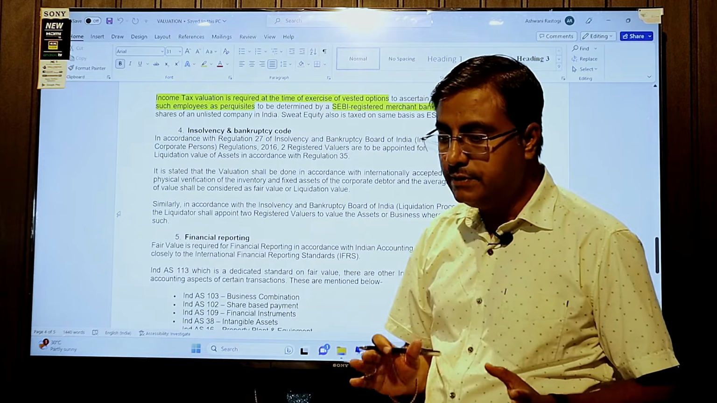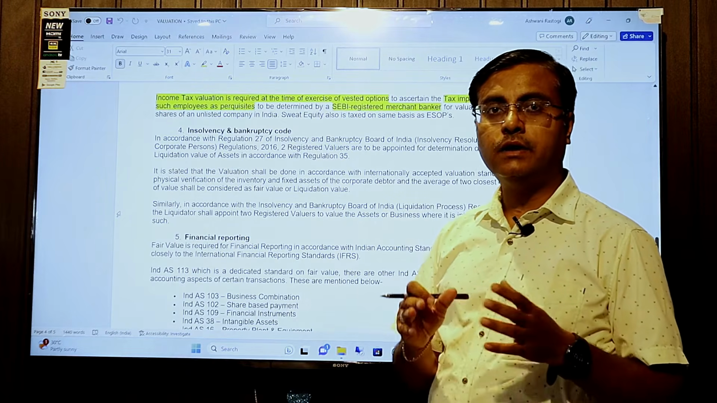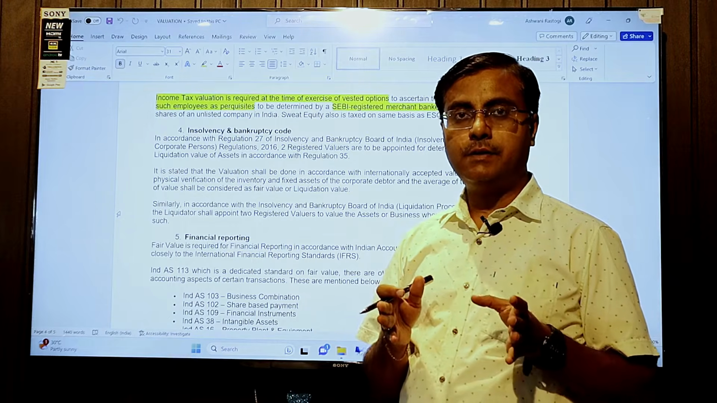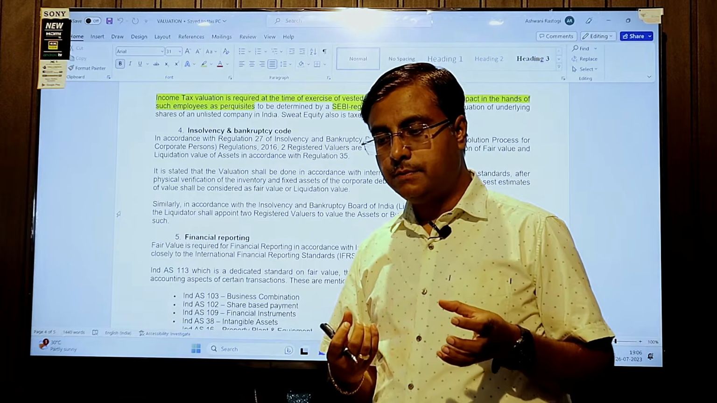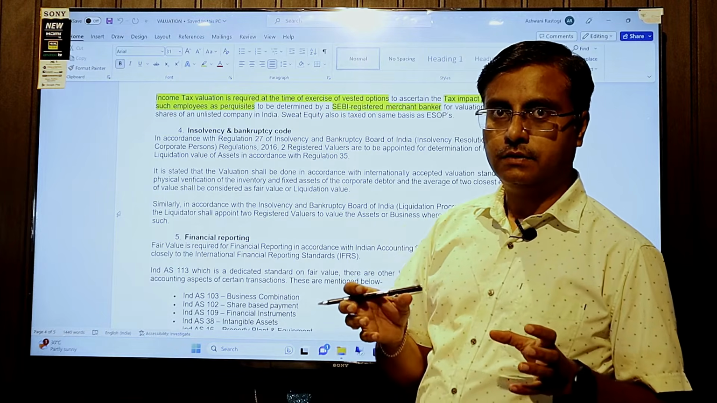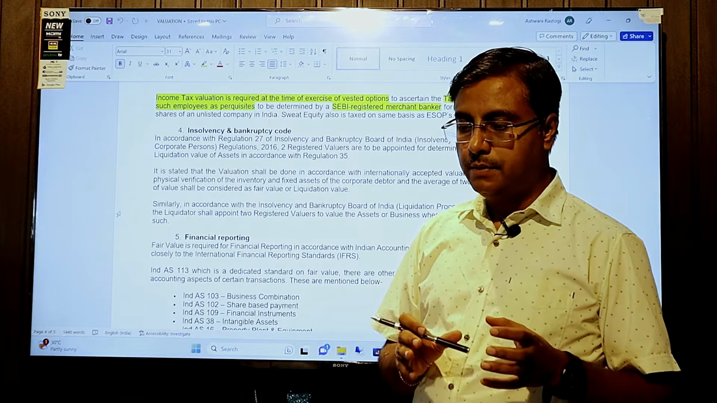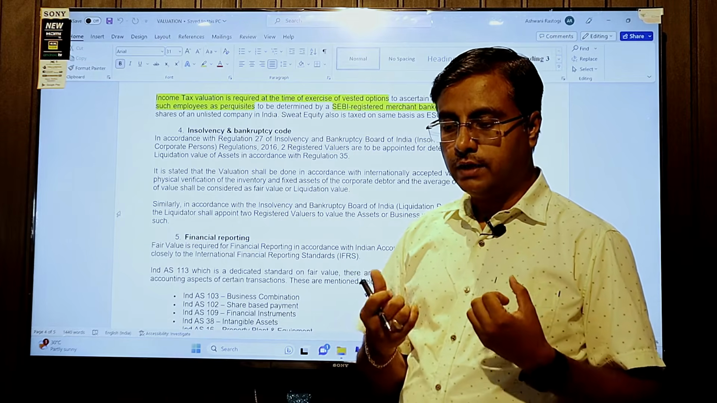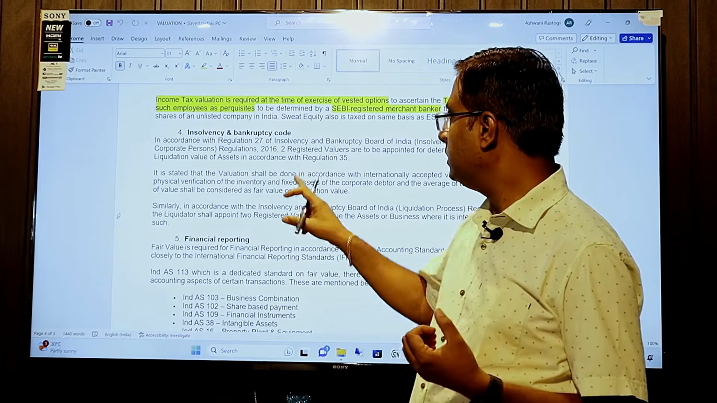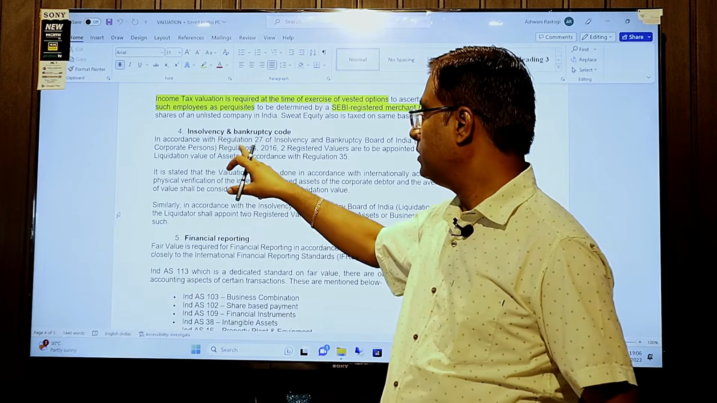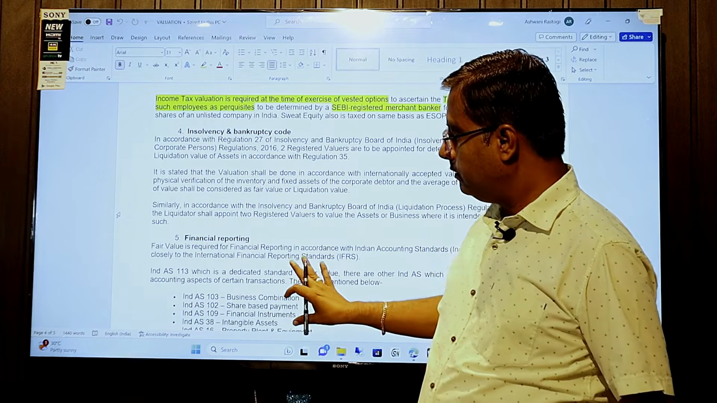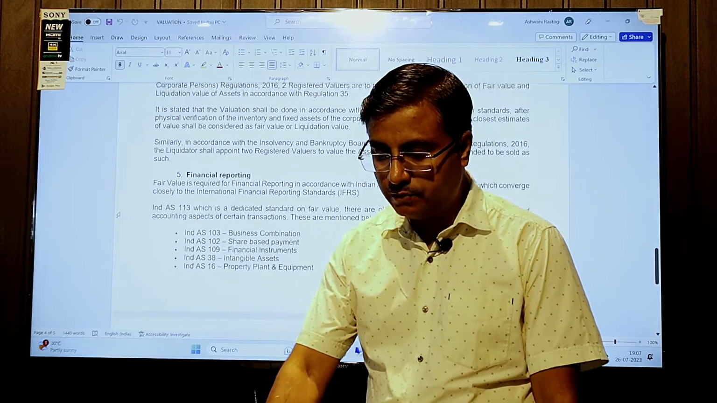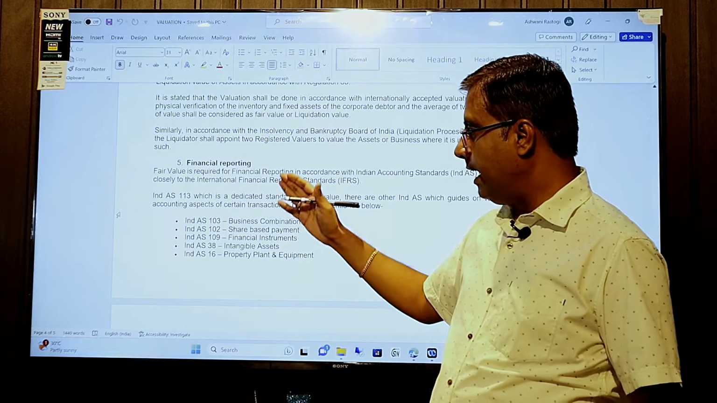In case of IBC, if your company is under CIRP, then the IRP, who will become the resolution professional, needs to take two valuation reports from registered valuers as per regulation 27 under the IBC. There is also a requirement for financial reporting purposes as per IFRS.